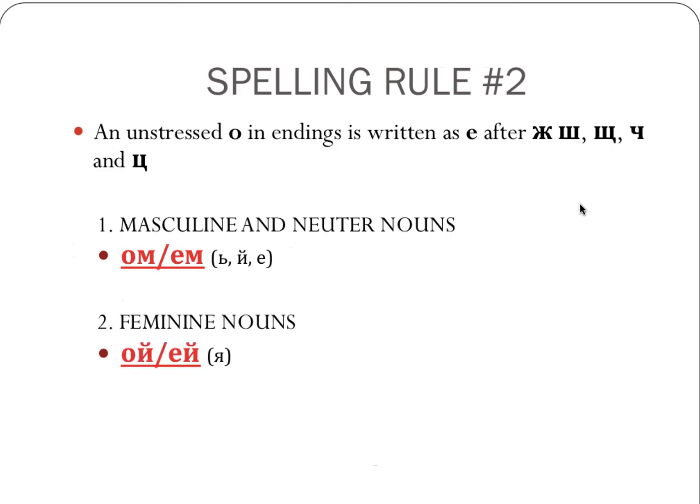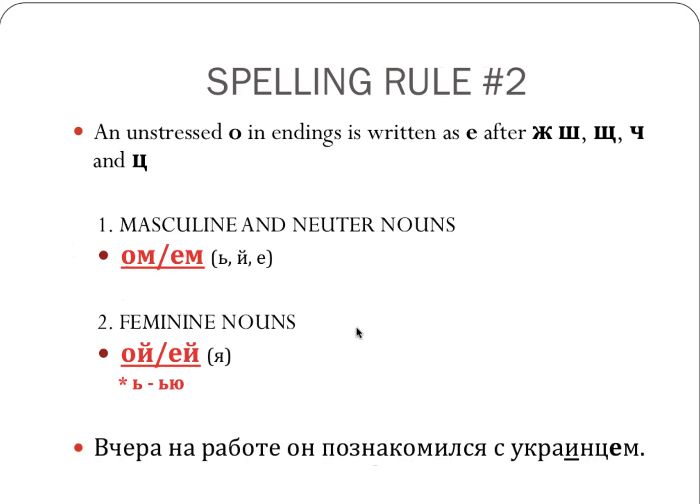As you remember, we're trying to put о in the ending for masculine, neuter, and feminine nouns for most of them. This rule is going to change our spelling if the stem, the main part of the word, ends in one of these letters.